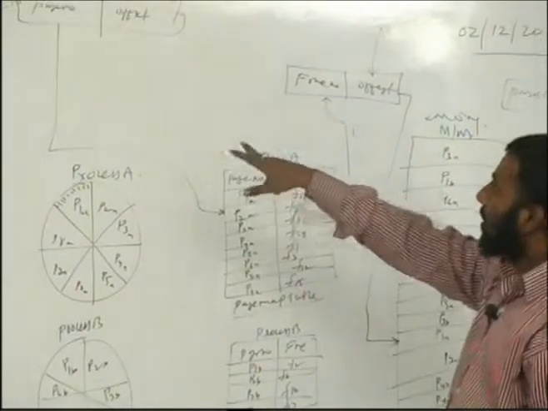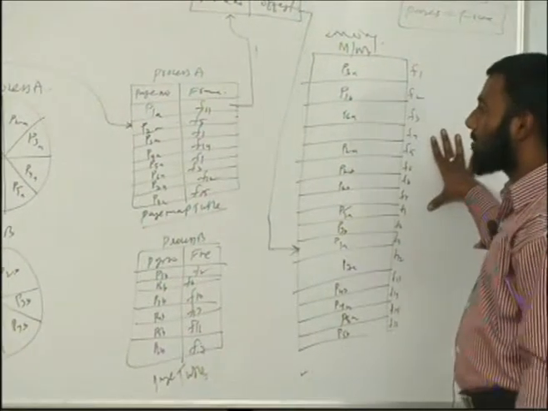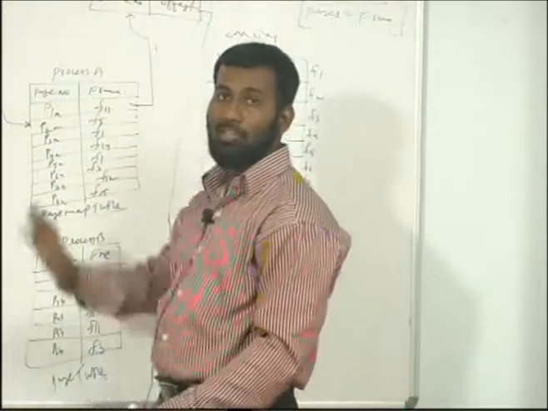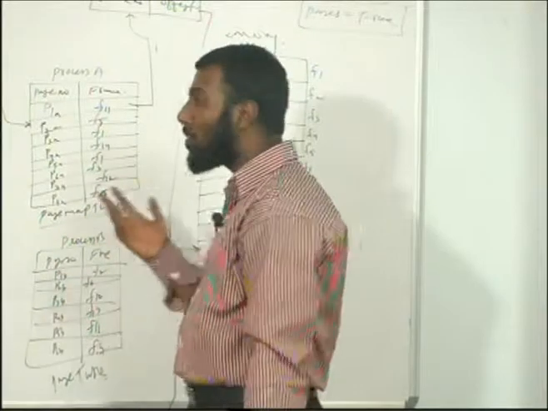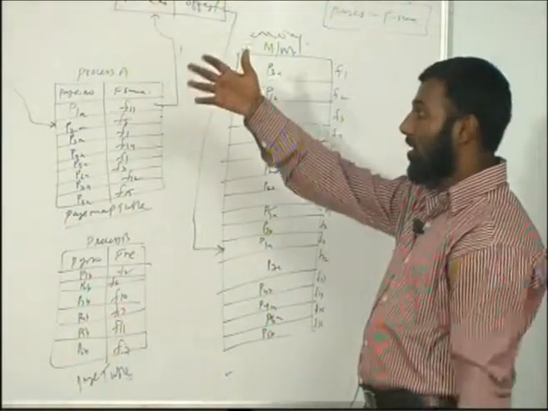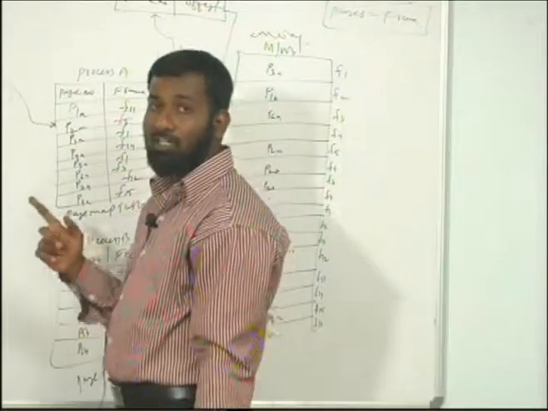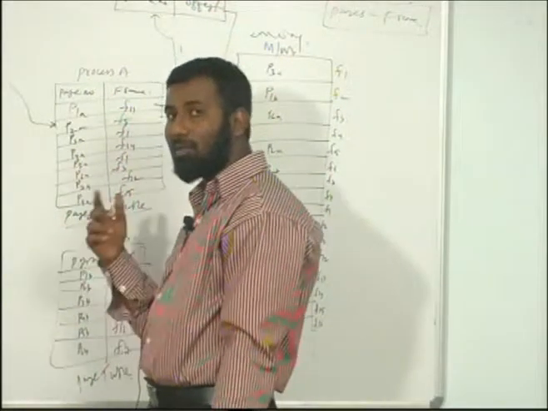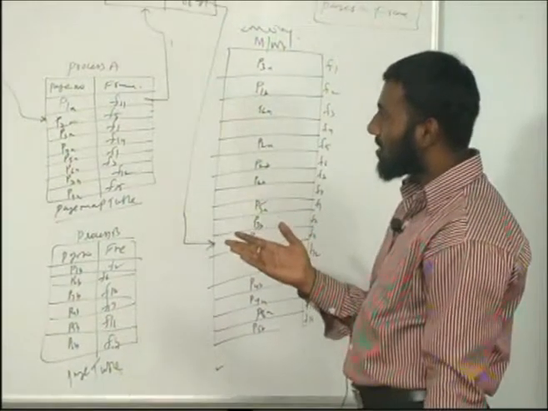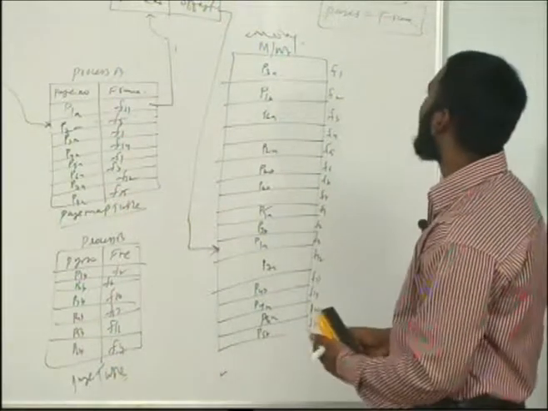Here in this example we have fewer pages and more frames, which is for our convenience. But in virtual memory it is different: you will have more pages available, because you are allowed to generate any number of pages, but the amount of memory is finite and limited. The problem here is mapping those big addresses into a small address space. The CPU will generate a logical address space that is far greater than the available physical address space. Here, for our understanding, we have taken the logical address space to be limited.